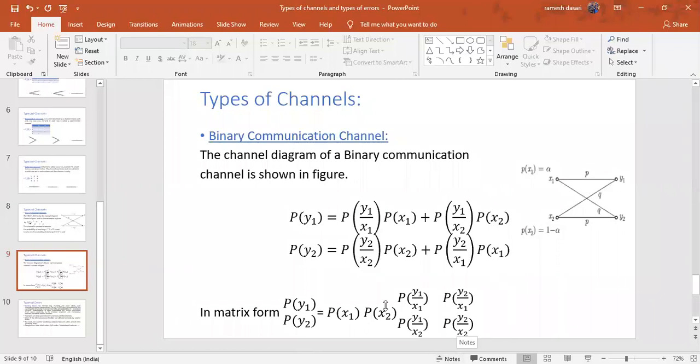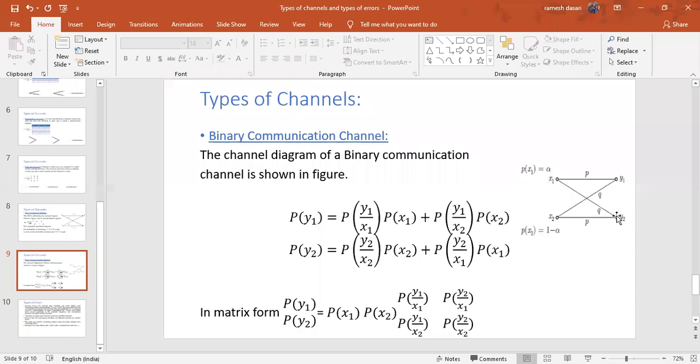Or you can write directly P and Q. Suppose P of x1 equal to alpha. Here P of y1 equals alpha into P, plus y1 by x2, that is Q into 1 minus alpha.